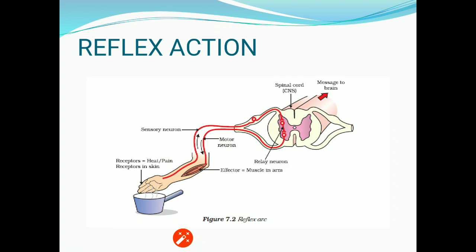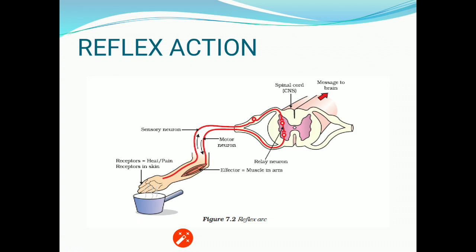Now the image is showing that the signal is received by the receptors in the skin, that is, the hot pan is touched by the hand, and now this sensation moves with the help of the sensory neuron towards the central nervous system. As the spinal cord is involved, this action will be termed as the reflex action, because in reflex action the spinal cord sends the message.